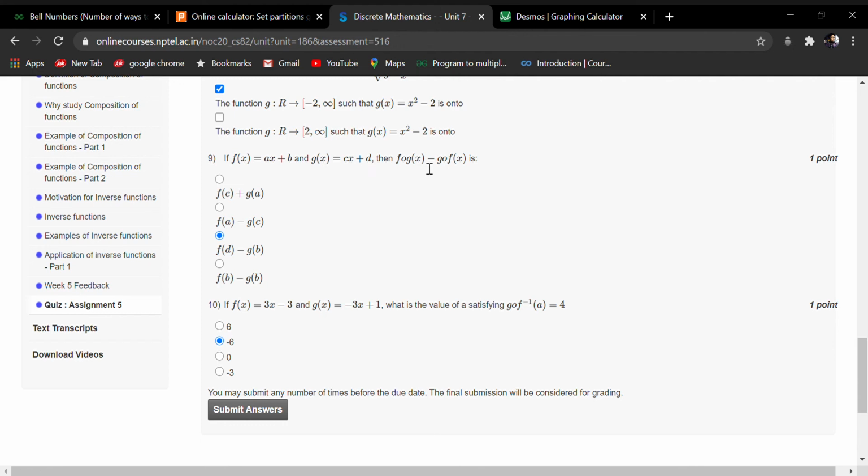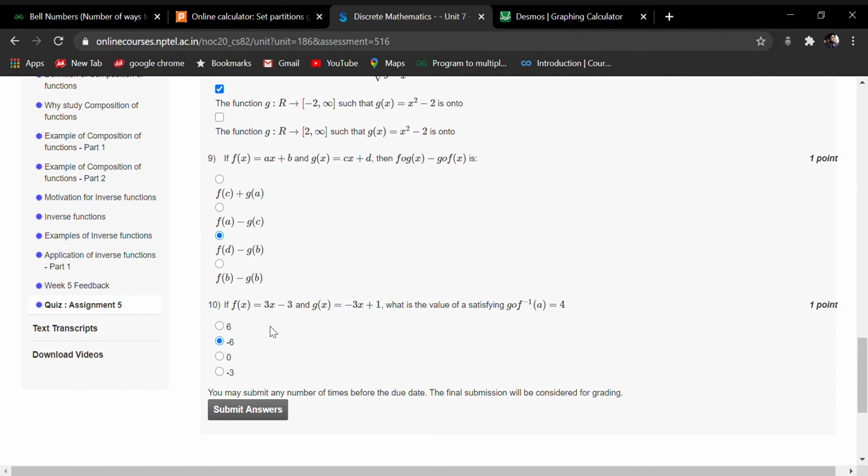Now subtract g of f(x) from f of g(x), you will get ad + b − (bc + d). And exactly this is what we are getting in the last. So we will just replace it by fd − gb. This is a very simple question.